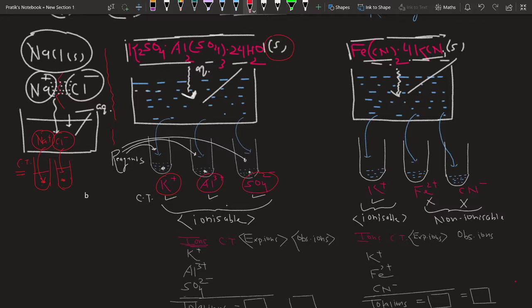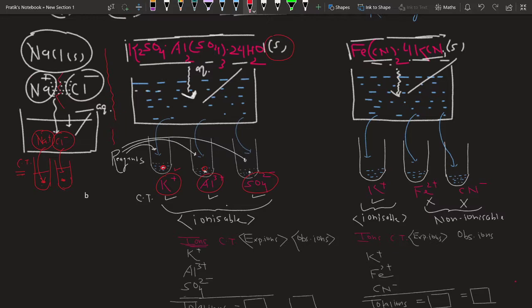Now in order to check the confirmatory test, I am adding a suitable reagent. Students, when I add the reagent to check the confirmatory test of K plus, I am getting a precipitate. So formation of a precipitate indicates there is a presence of K plus ion in the free state. If I add reagent in the second test tube to check aluminium presence, it also forms a precipitate.